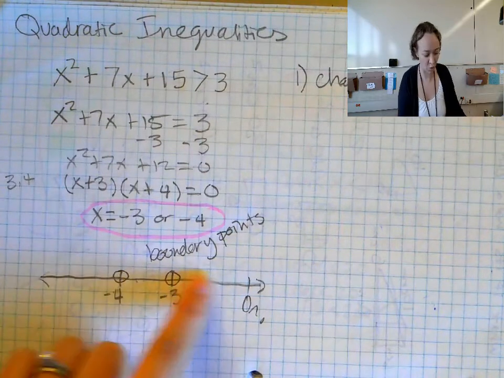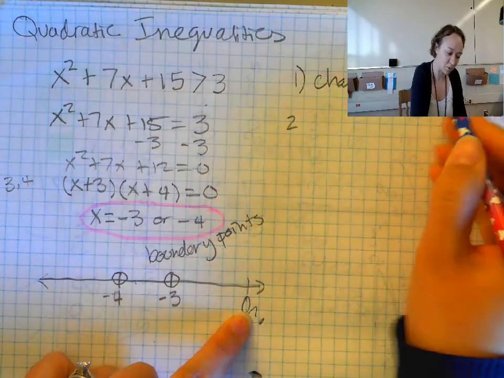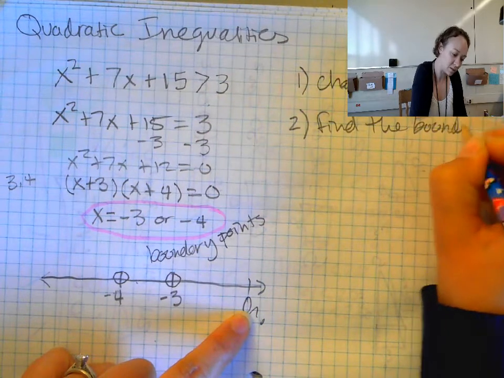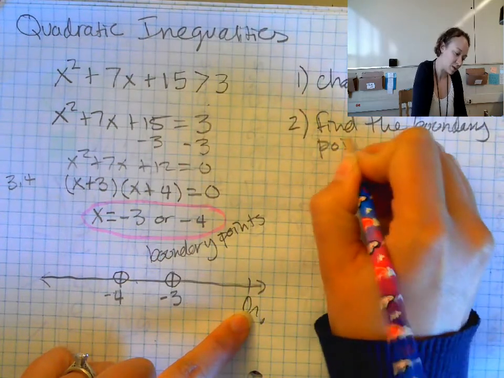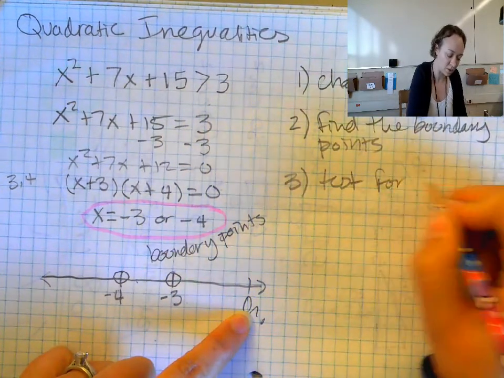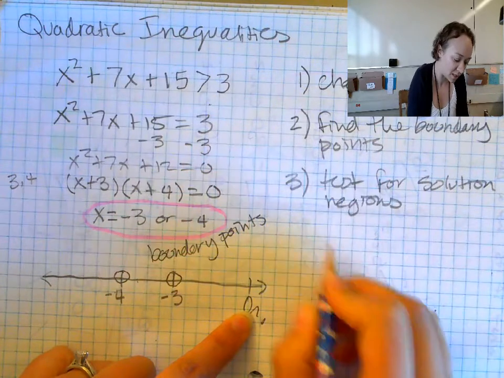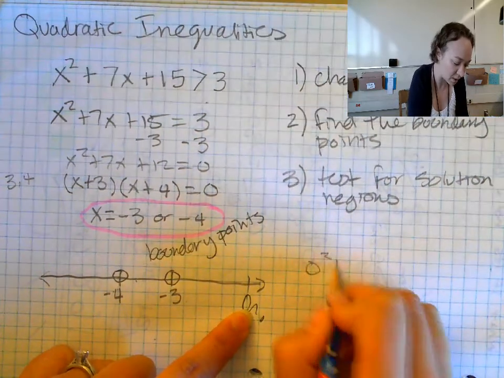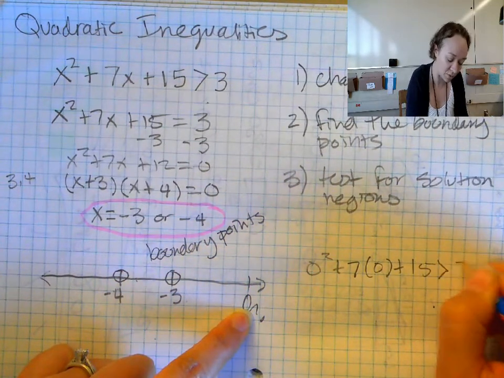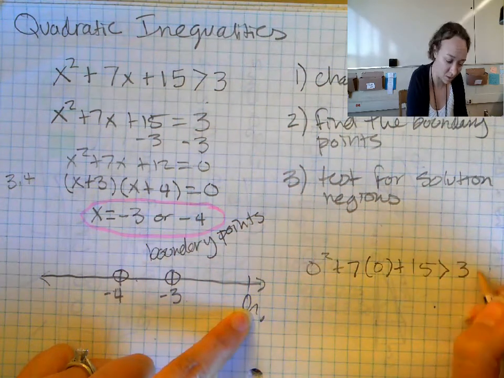So let's check. If 0 works, then that would mean that this whole region works. So I'm going to plug 0 into the original. So my first step was change to an equal sign. My second step was find the boundary points. And then I am going to test for solution regions. So I'm going to test 0. So 0 squared plus 7 times 0 plus 15 is greater than 3. Well, that's a 0. That's a 0. So 15 is greater than 3. So that one works.